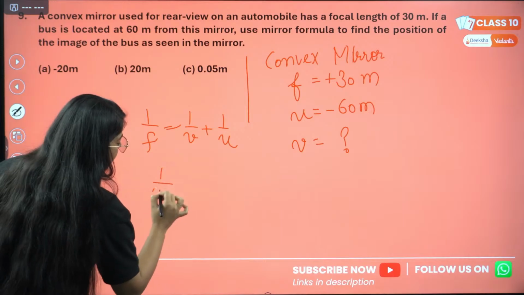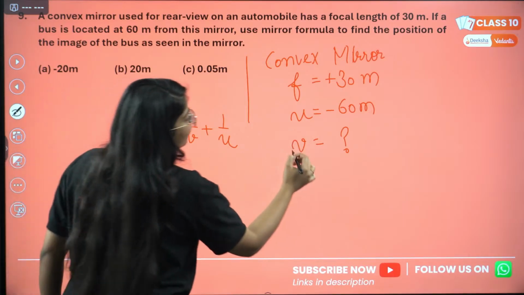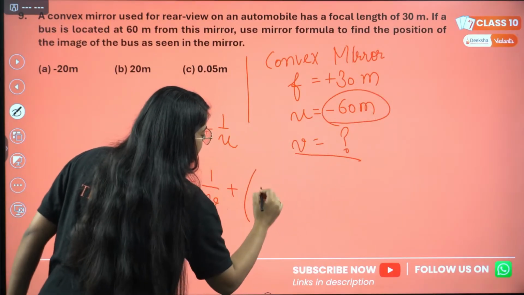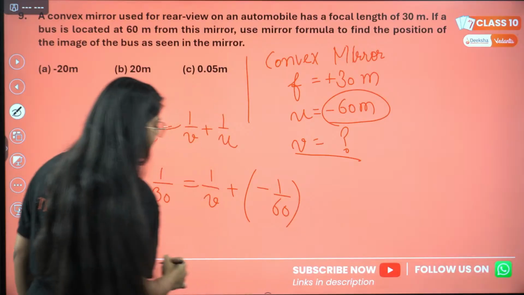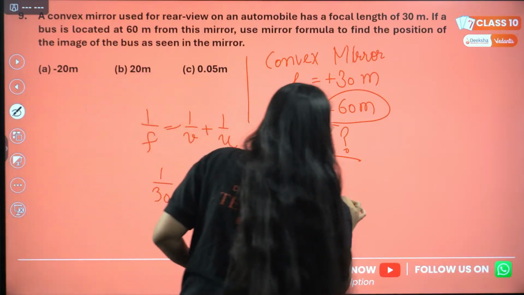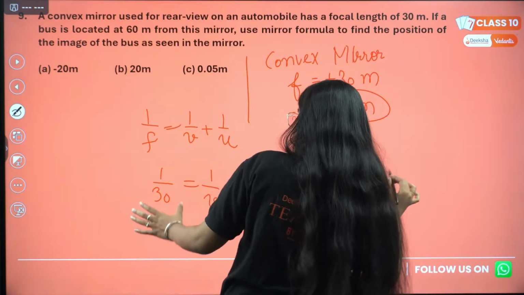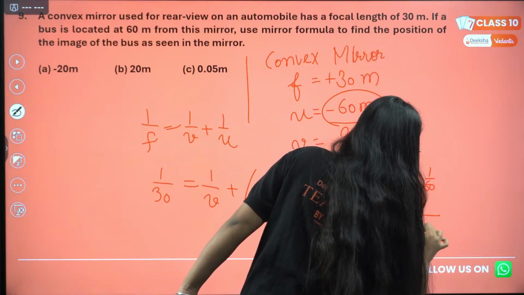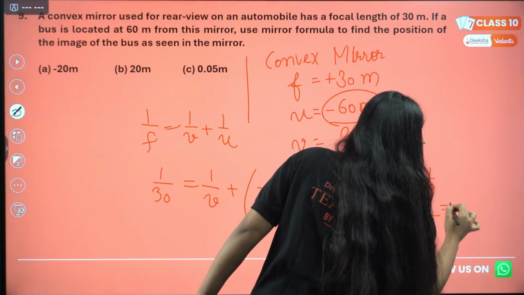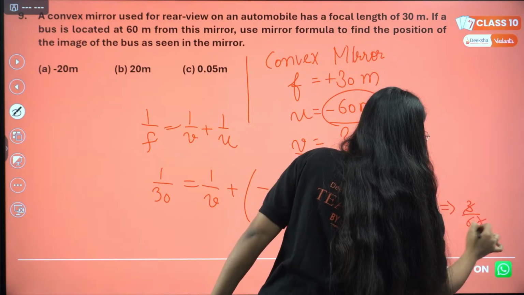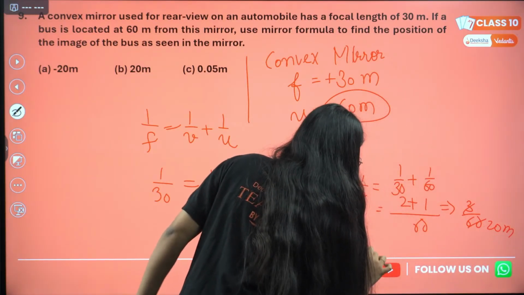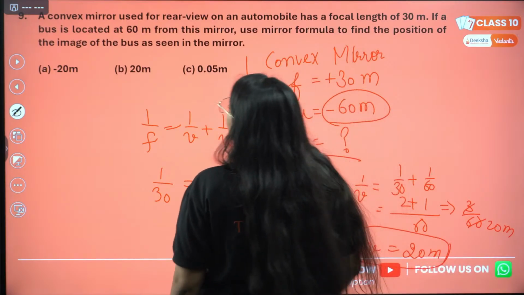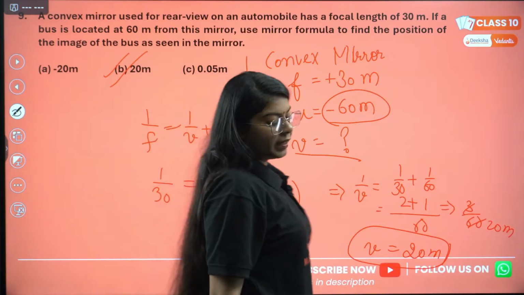Okay, so this is 1 by 30 equals 1 by V, which we have to find, plus 1 by U, and U is actually minus, so we can write minus 1 by 60. So 1 by V will be 1 by 30 plus 1 by 60. We can just take the LCM. 2 plus 1, this will be 3 by 60, it will be 20. So V will be 20 meters. Correct? We have 20 meters.